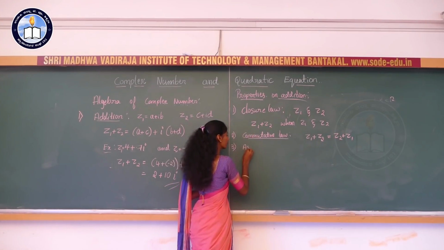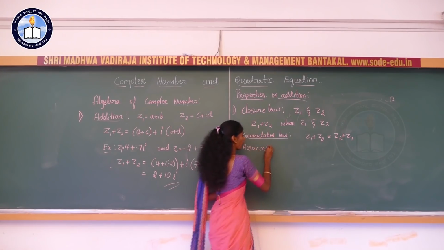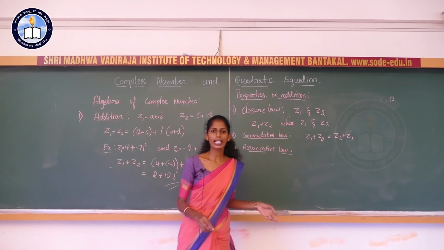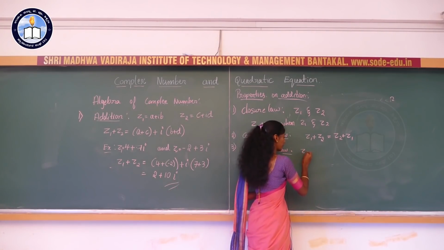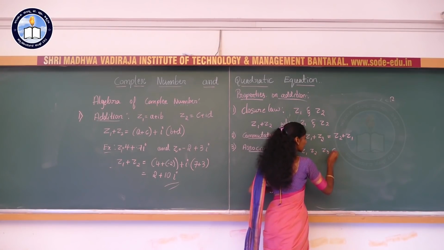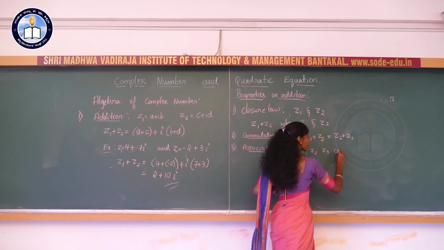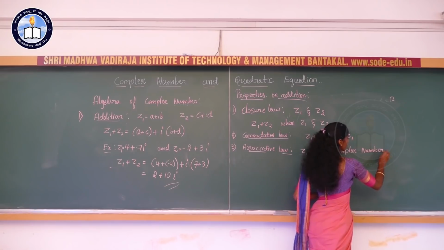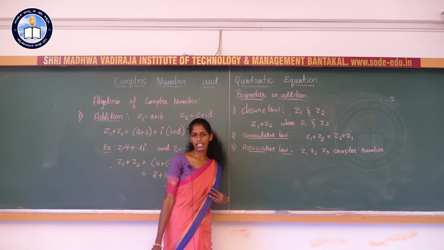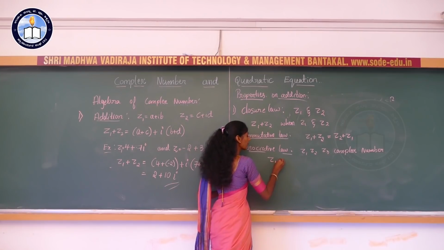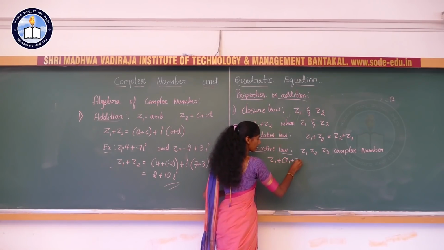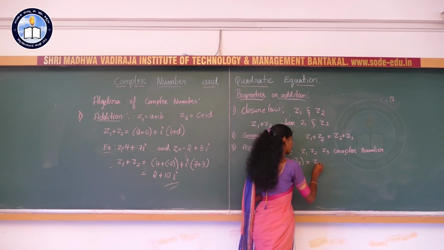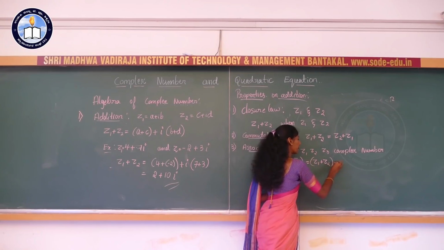Similarly, we are having the associative property, that is the associative law. While proving the associative law, we need three complex numbers, z1, z2, z3. So now we need to define the associative law, that is nothing but z1 plus (z2 plus z3) is equal to (z1 plus z2) plus z3.